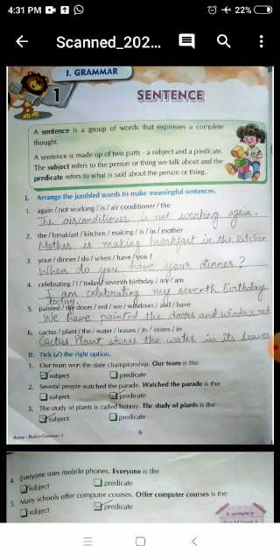When we are giving some advice to someone, or when we are requesting someone, for example, please give me your pencil. So I am requesting you, please give me your pencil. So this is an imperative sentence.